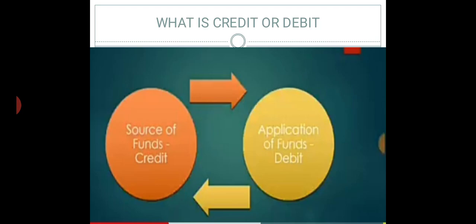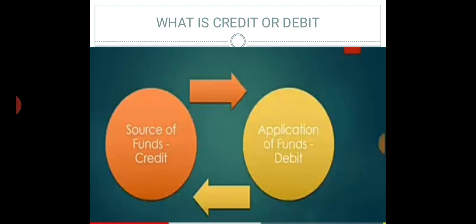Okay, so finally, debit is all about incoming and deposits, and credit is all about outgoing and withdrawal. Simply, we can say credit is sources of funds, and debit is applications of funds. Credit is always equal to debit. This is a formula and important aspect in accounts.